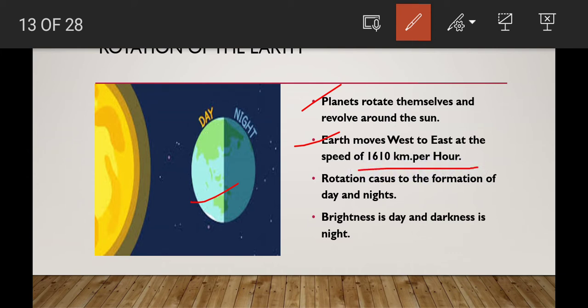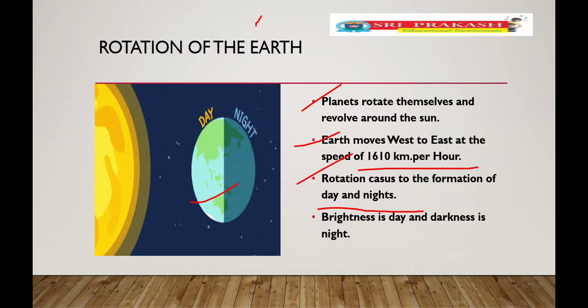What is the speed of the earth's movement, children? 1610 kilometers per hour. That is called rotation. Rotation means the earth rotates itself, or moves itself. Rotation causes the formation of day and night. We are getting day and night, children. Day and night are caused by the rotation of the earth. Brightness is daytime, darkness is nighttime.